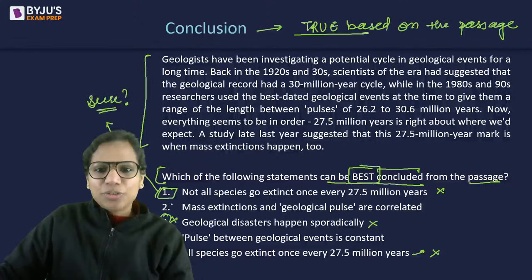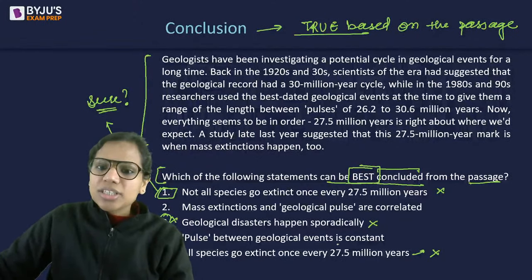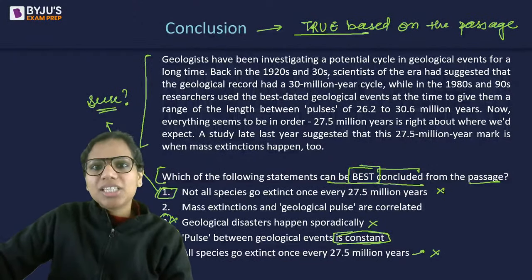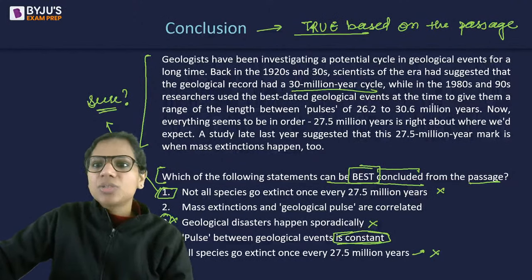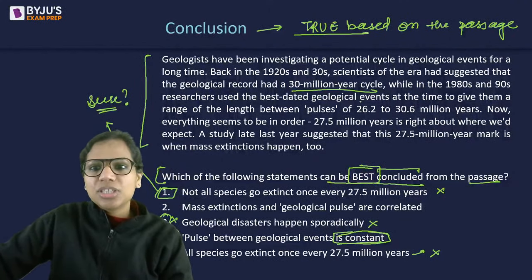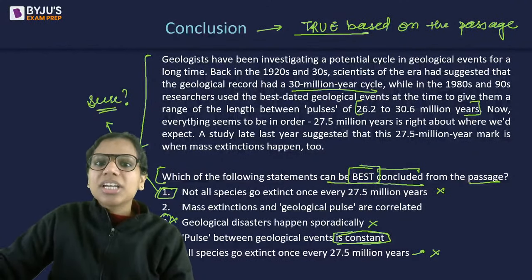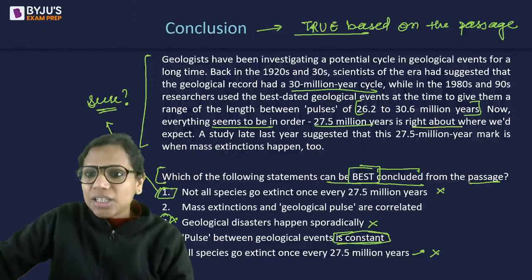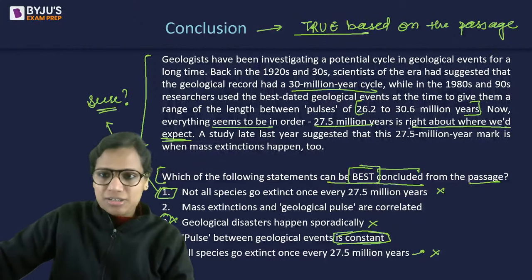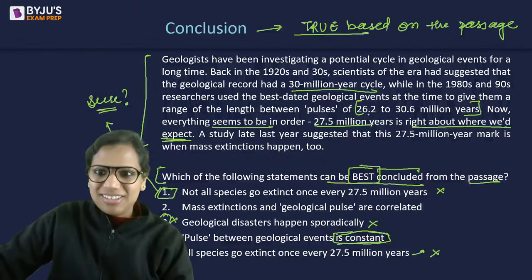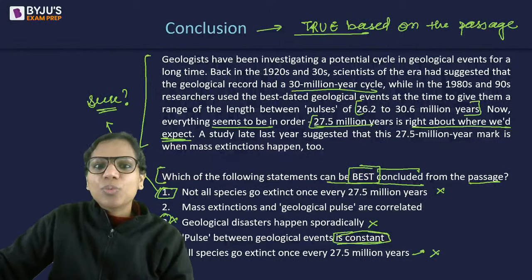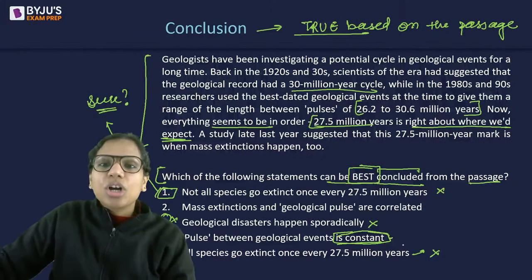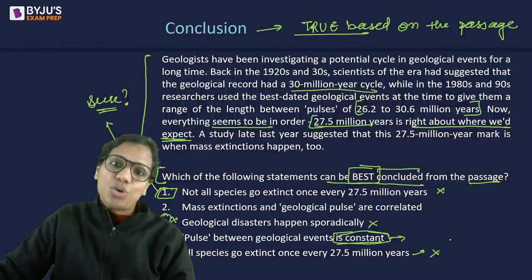So, it's between 2 and 4. 4 says that it is constant. Again, am I sure of this? Because see, in the 1920s and 30s, they suggested a 30 million year cycle. Then in the 1980s and 1990s, with the best available information, they suggested a range. Now it says everything seems to be in order, and this is right about where we would expect. So this is also expected. So whether it is constant or not, again, I can't be sure.